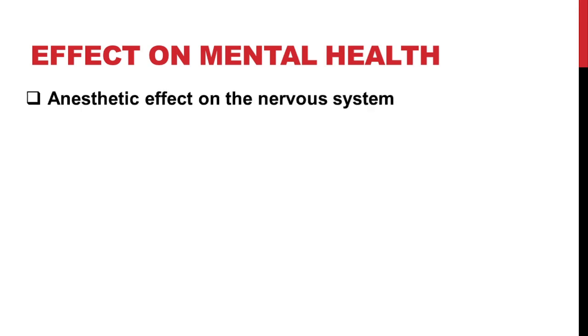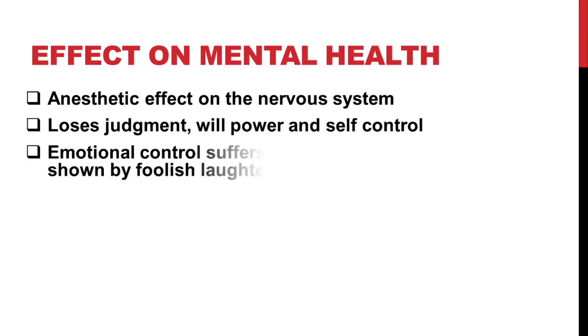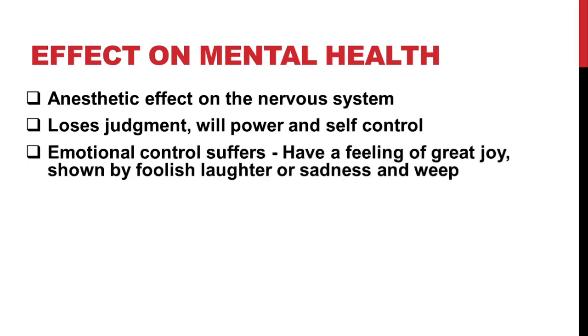Alcohol has an anesthetic effect on the nervous system. Since the alcohol is changing the brain chemistry, the person loses his judgment, willpower and self-control. So the thought processes, that is thinking and memory, are affected because of alcohol consumption, and he loses his emotional control. A chronic alcohol addict will show variations in emotional expressions. Sometimes he will be feeling a great joy and he may show this joy by a foolish laughter, and suddenly he may switch over to sadness and he may start weeping. This is because he actually lost his control of emotions.